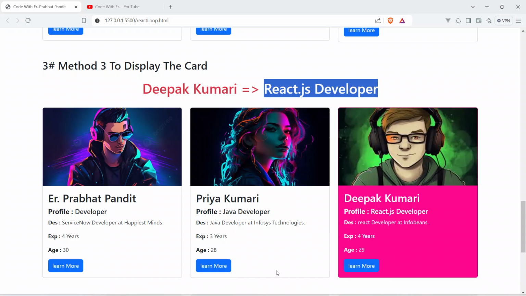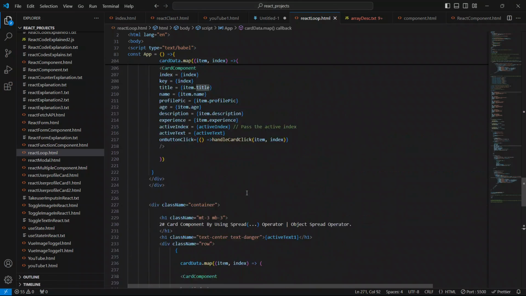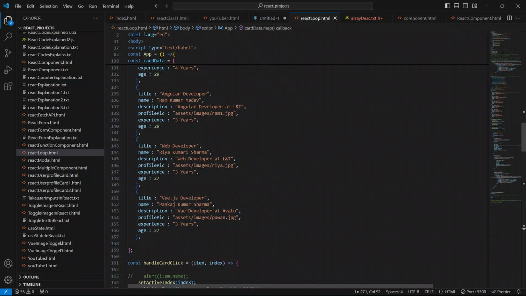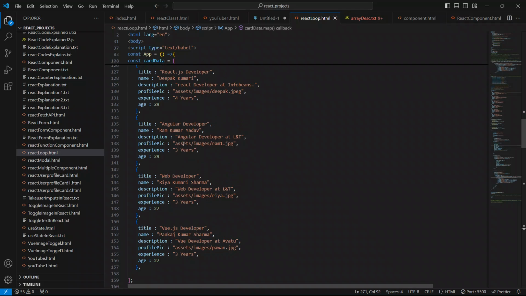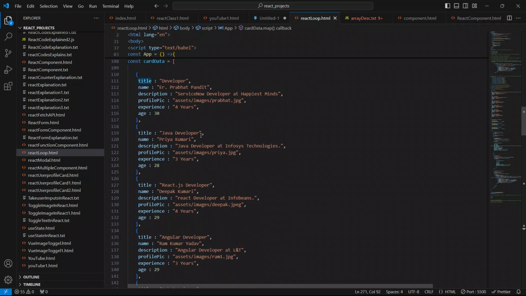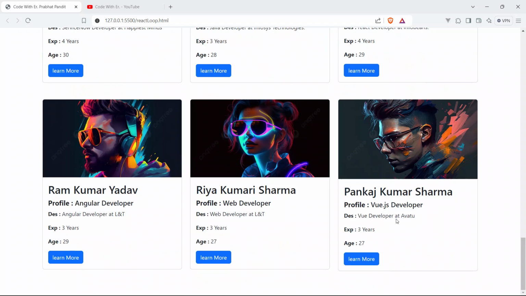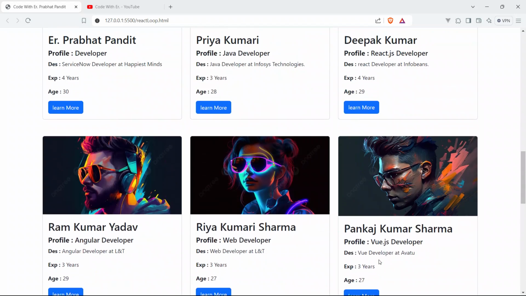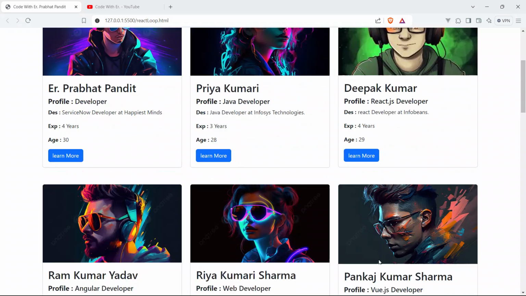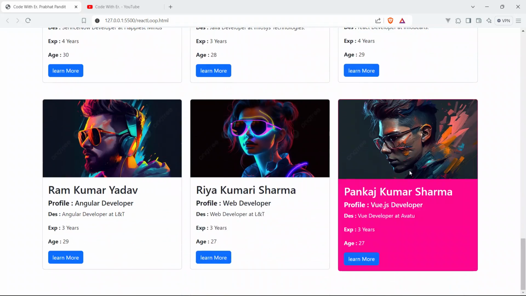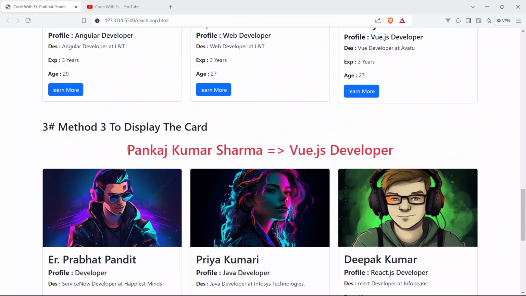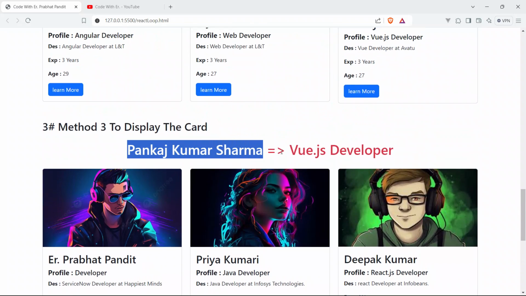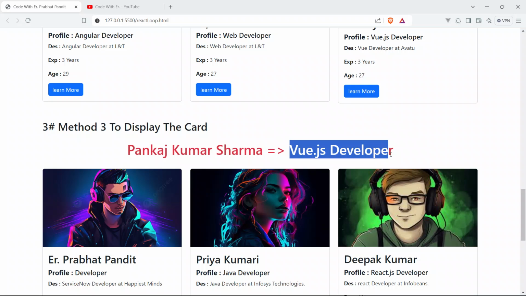First of all, let me just make it Kumar. He is not Kumari. So go up, and Deepak Kumar, where is he? Yeah, here he is. So now just save your code. So now everywhere it is Deepak Kumar. Yep, it's rectified, okay. So click on Pankaj Kumar Sharma. So now currently this card is active. This card is clicked by the user, and you can see here the very same name, Pankaj Kumar Sharma, and he is a Vue.js developer, okay.